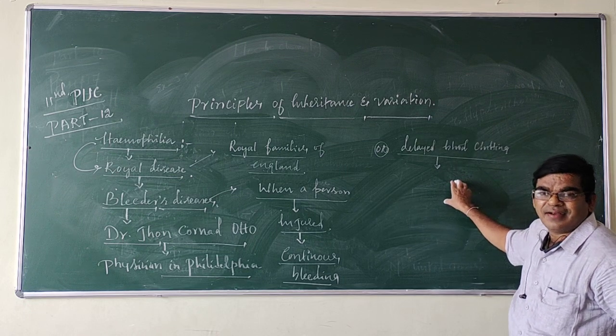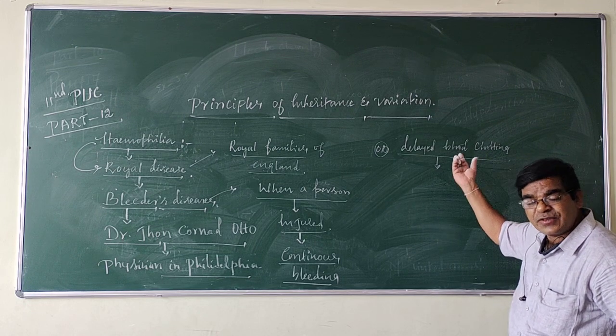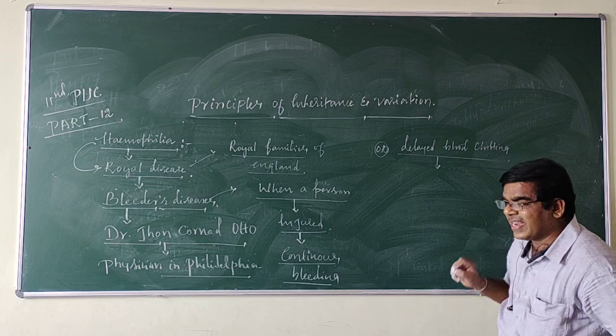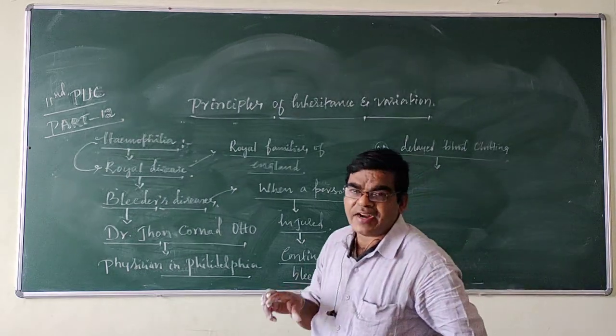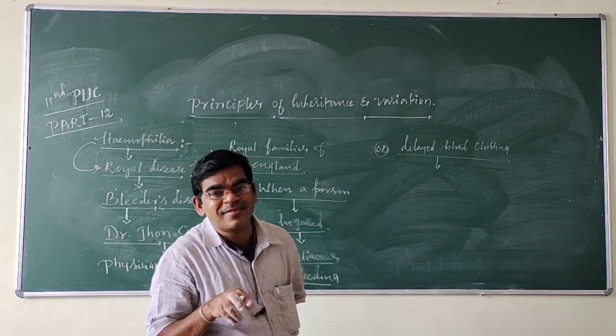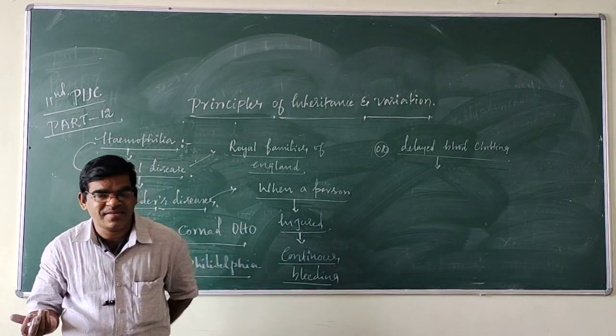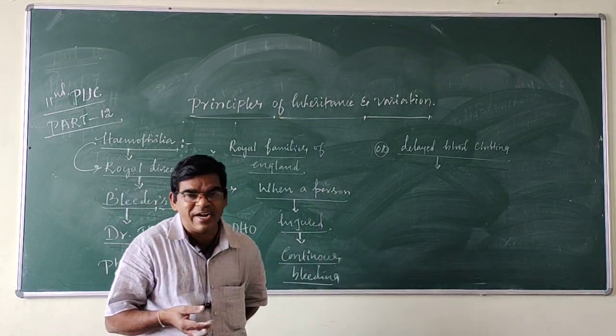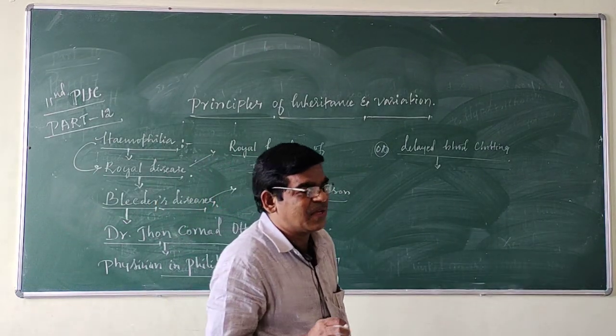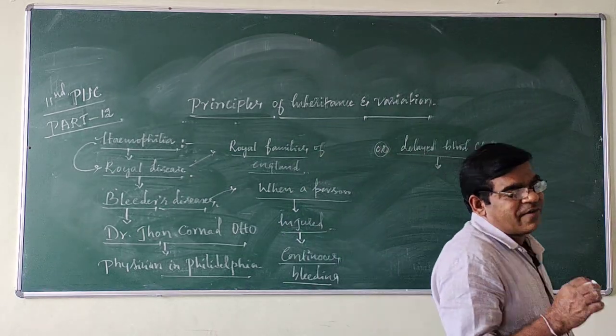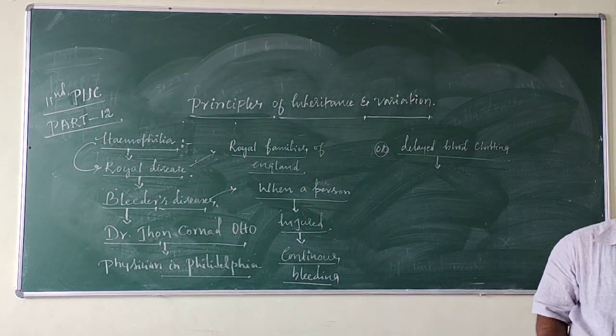Clear? If it exceeds more than 10 minutes, it indicates some specific blood clotting factors are absent in the blood.